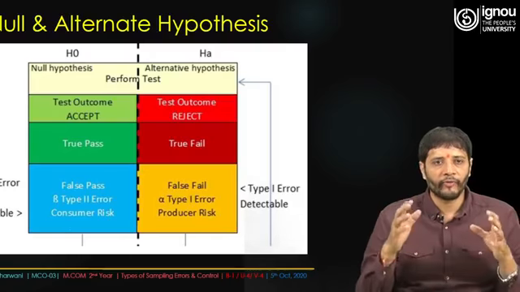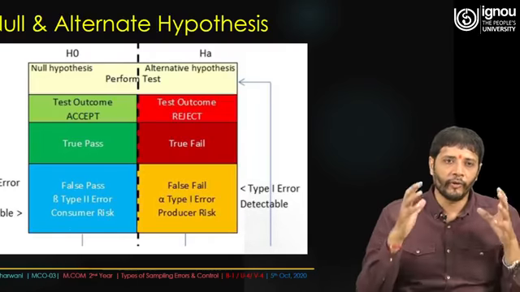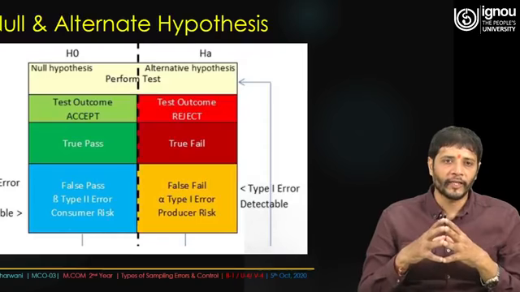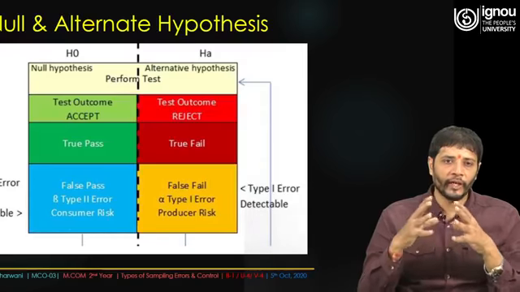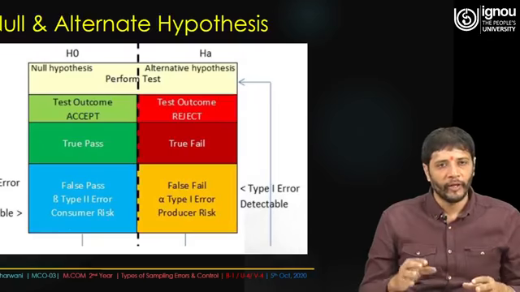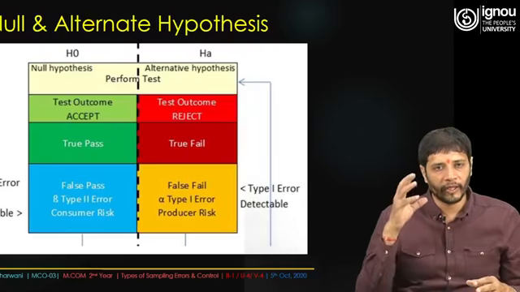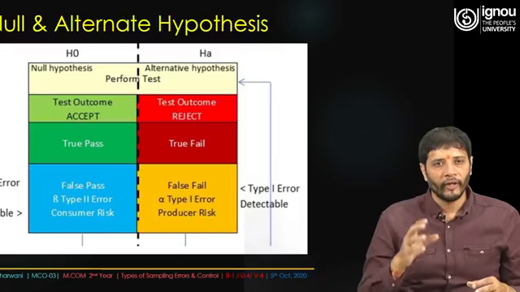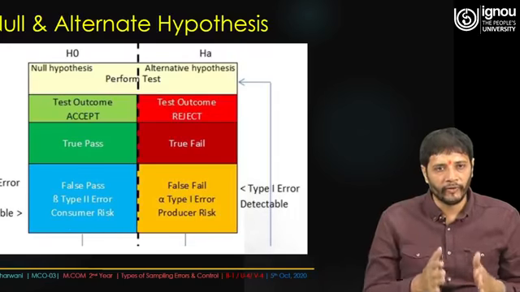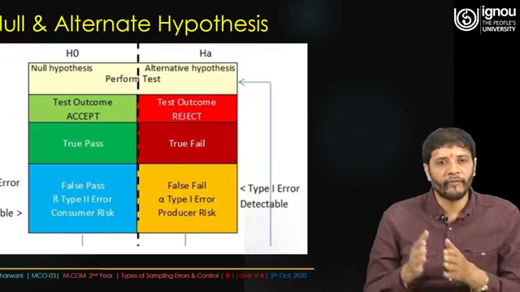So what I told you in the very beginning is that when you formulate your objectives, they should not be just at your fingertips. It should not be 10 or 20. It must be 5 to 6 or a maximum of 7. The optimum is to take 5 objectives and convert them into hypotheses. So there must be 5 null hypotheses and 5 alternate hypotheses.